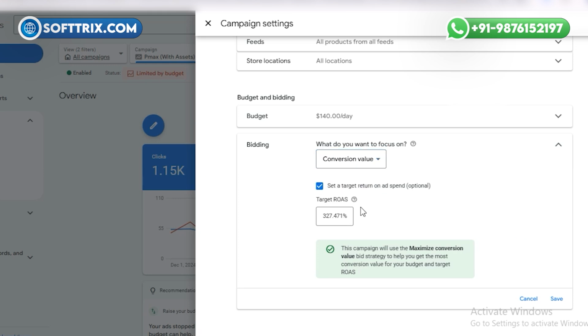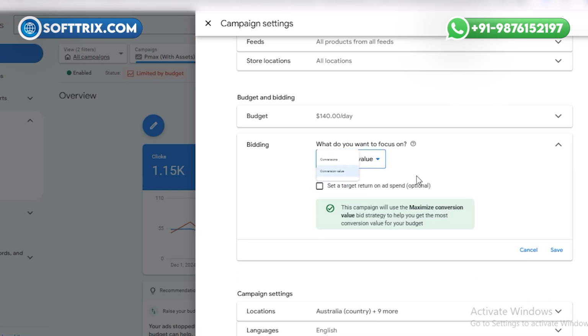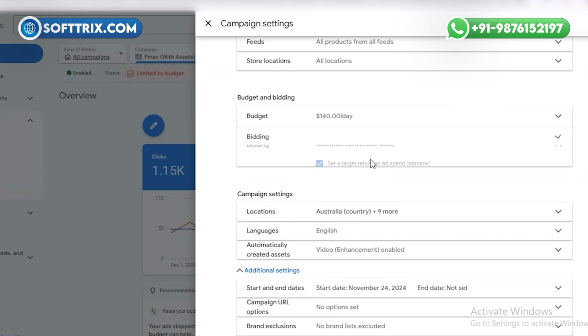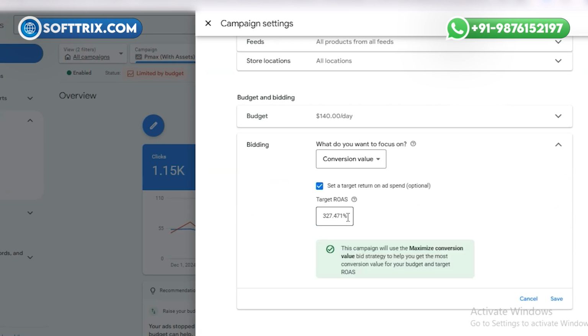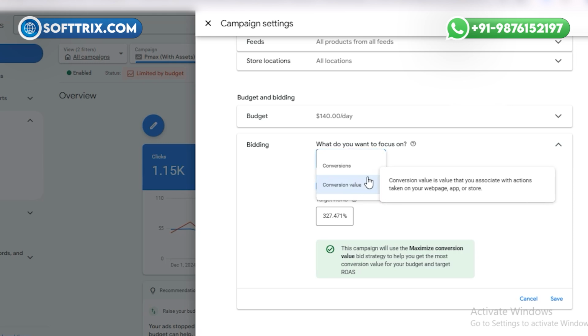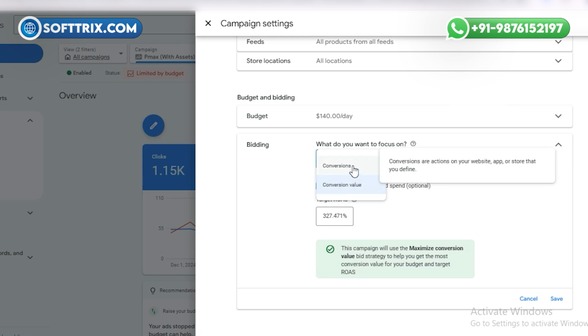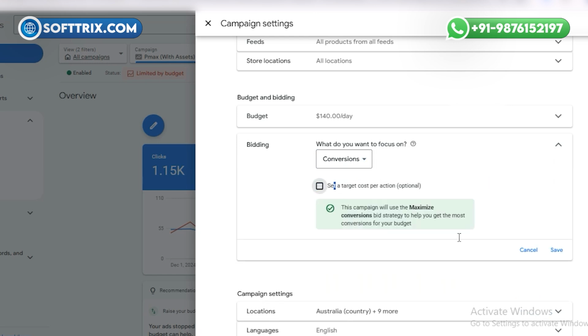Once you click on that, you can see the different bidding strategies, like conversions, conversion value, target CPA. You can find all those bidding strategies. As I'm using a PMax campaign, it is giving me only the options of maximize conversions, maximize conversion value and maximize conversions with a target CPA.